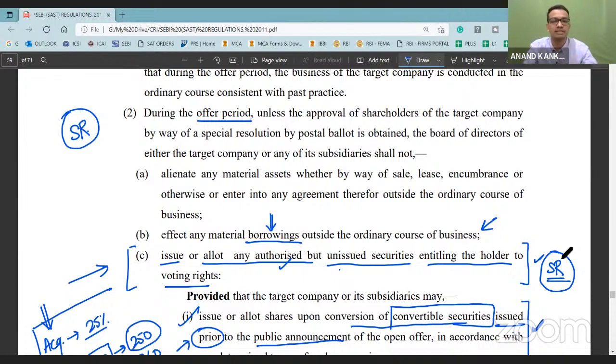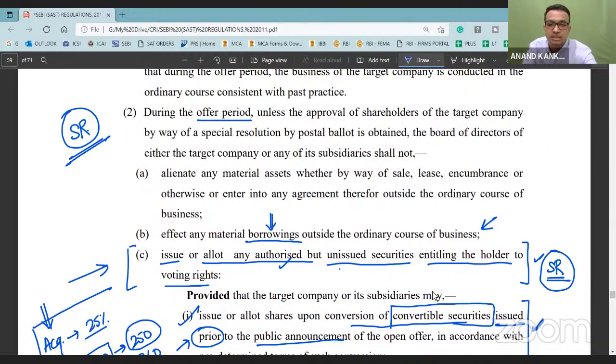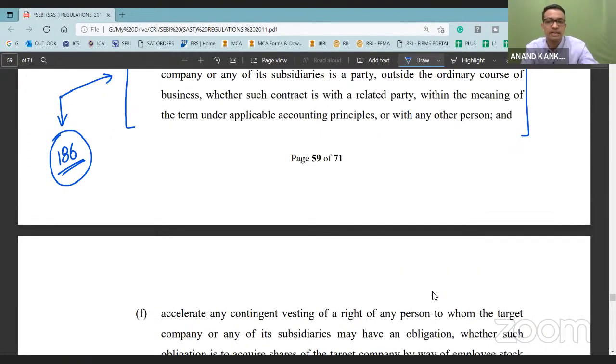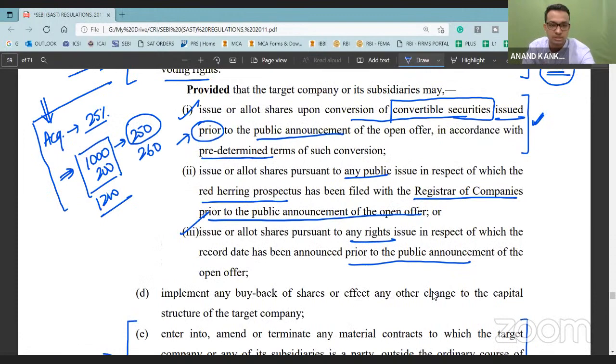If you have to borrow, let's say for Pac-Man defense strategy, then there is a hurdle. It's not that you cannot do it, you can, but again there is going to be a challenge in terms of you need to pass a special resolution. Here again, there is a challenge that section 186 might not permit you. So there can be restrictions, but it's not impossible.